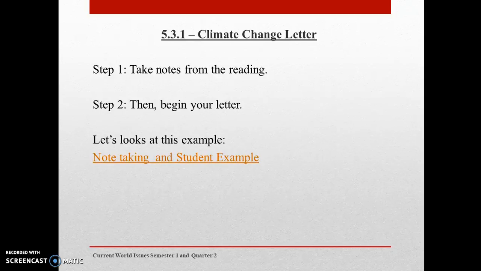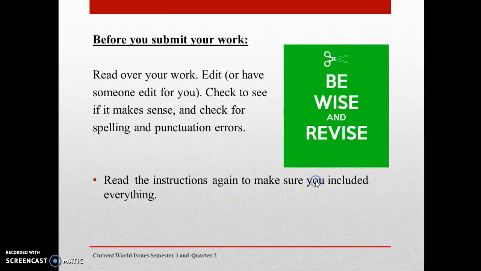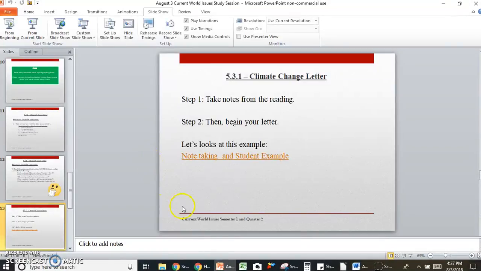Let's open up a Word document. That's where you're going to take notes from the reading. It could be an Open Office document, Google Docs, whatever you think is best for you. If you want to handwrite it, you can do that as well. But for me, I prefer to use a Word or a Google Doc. So let's take a look at that.